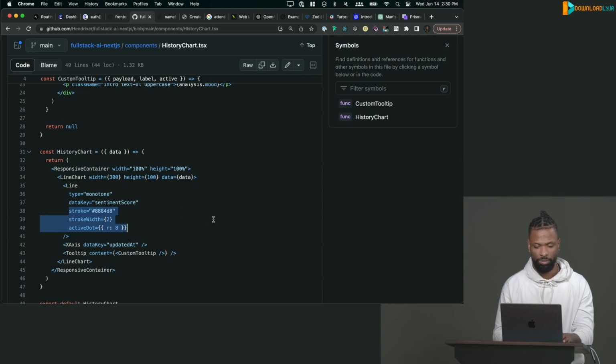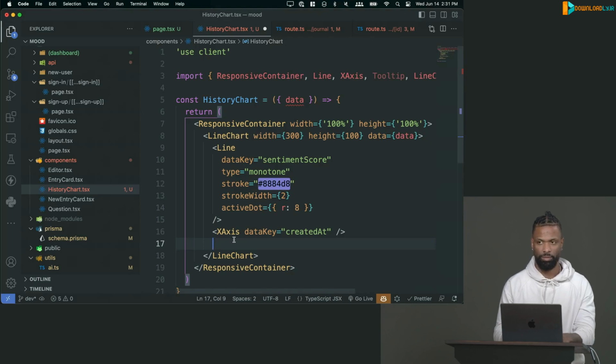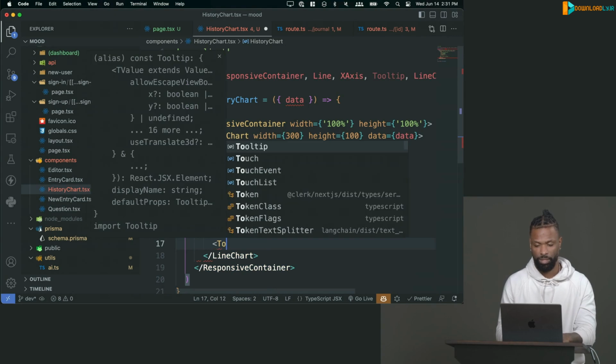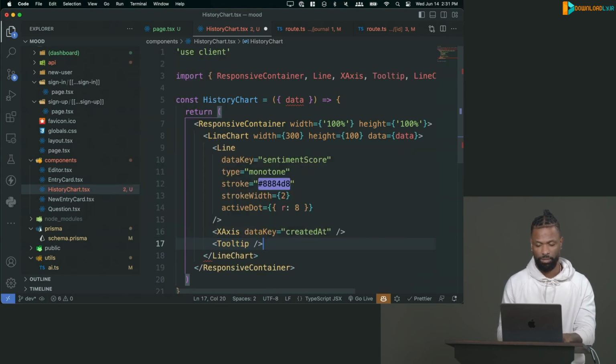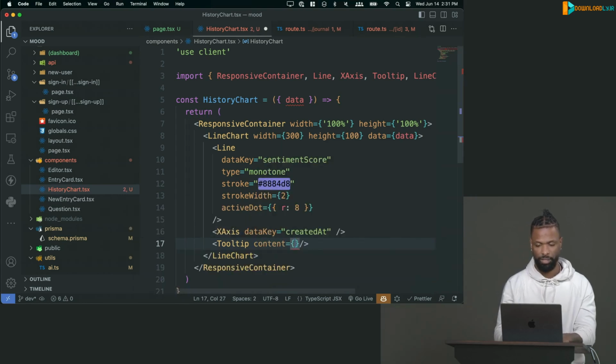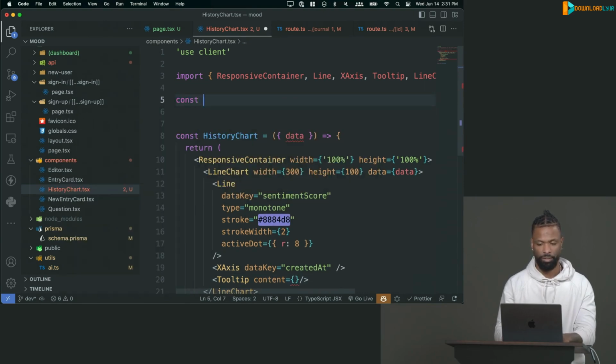But by default, the tooltip is gross looking. So I couldn't stand it. I know we didn't do a lot of styling in this one, but this was so bad I couldn't take it. So we're going to make a custom tooltip. And the way we could do that is just do content like this. And then we can pass in a custom component for a custom tooltip. So we'll make that one up here. I'll just say custom tooltip.